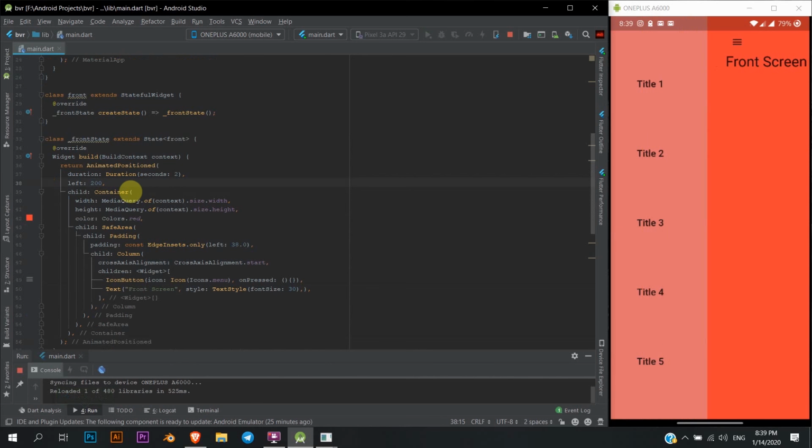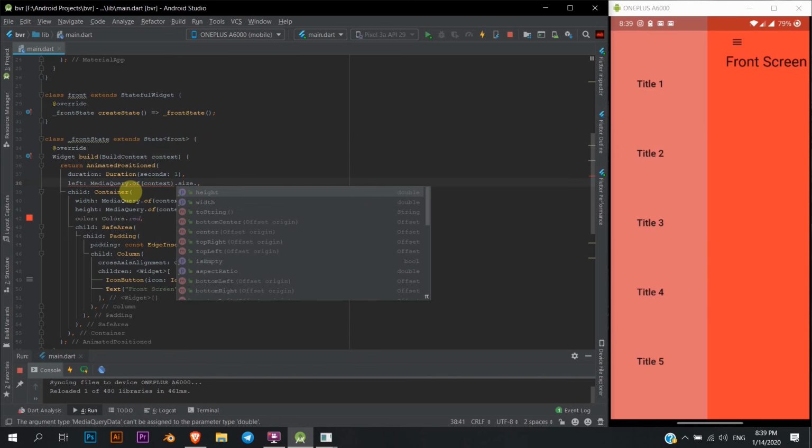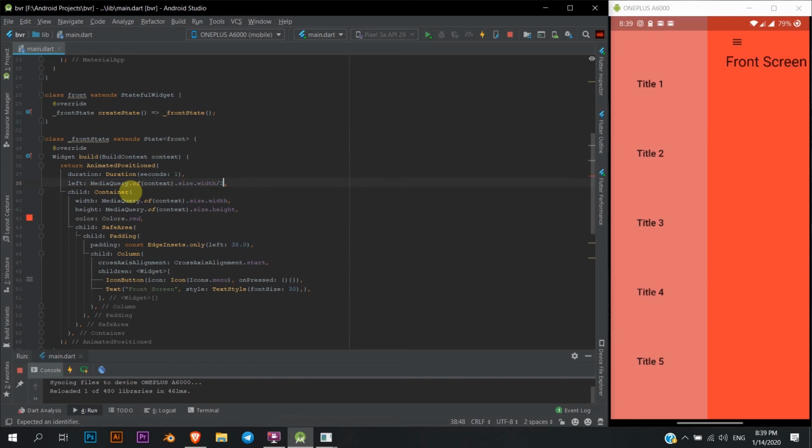Voila! Here we go. Now what you can do is reduce the time so that it's faster, like that. So here what you can do is pass in a media query, MediaQuery.of(context).size.width. What I usually do is put these into variables and then do it, but that's okay.